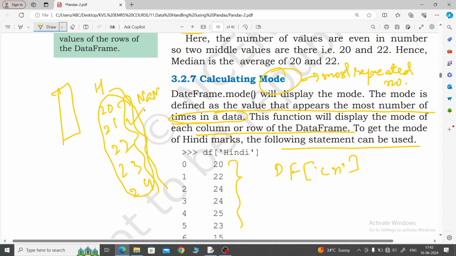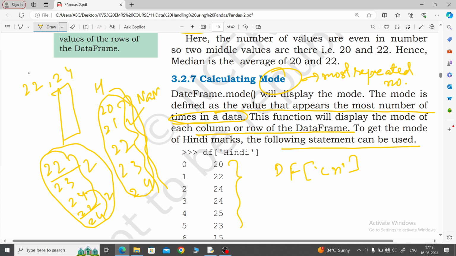Now, if two values have the same count, suppose 22, then 23, then 24 is written, and 22 is given again and 24 is written again. Now 22 is how many times? 2 times. 24 is how many times? 2 times. Both are equal, so from this data we will get two mode values. Which one will come first? In ascending order, 22 and 24, which one is smaller? 22. So first 22 will come, then afterwards 24. Remember these methods.